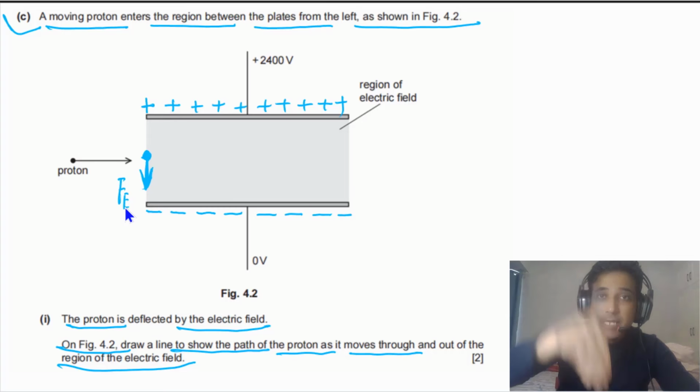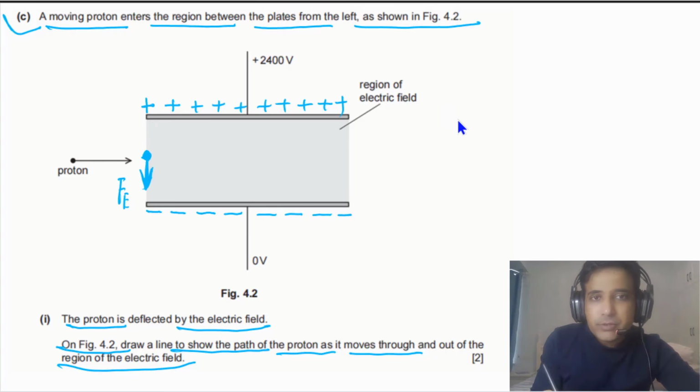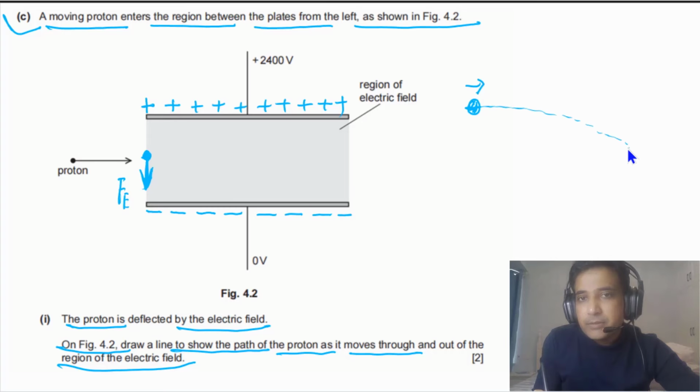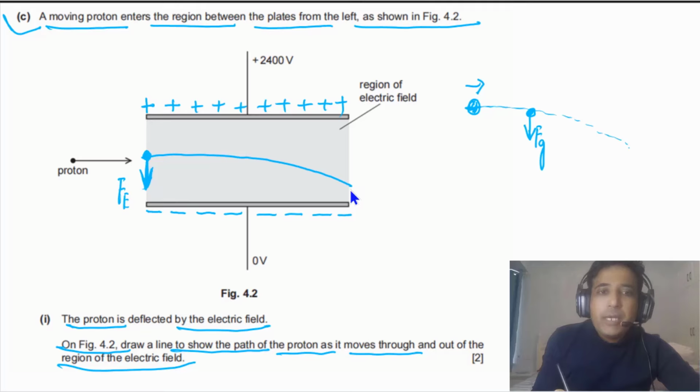If a projectile is projected horizontally in a gravitational field, it will follow a parabolic path like this, because gravity at any point is just acting in one direction. The same is true in this case, because electric force is always pointing down. So the path inside the field has to be parabolic like this, and outside of the field this will be just a straight line. So this is the path of the proton in the field and outside of the field.